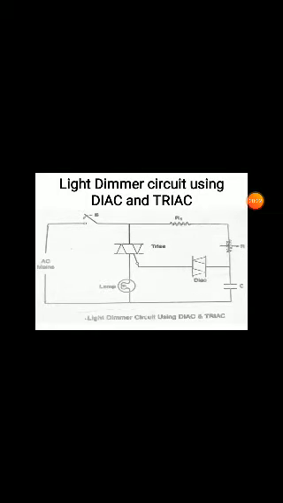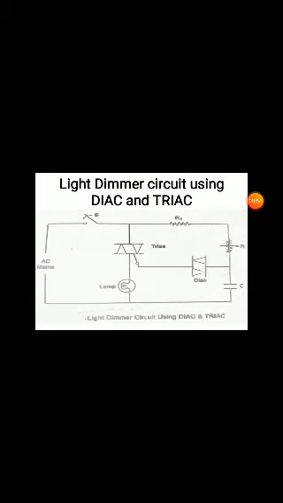Here we can see that the diode is not on, so the thyristor will not be on, and the bulb will not glow. Whenever the diode is on, the gate current is given to the thyristor, the triac. Automatically it will be on, and the bulb will glow.